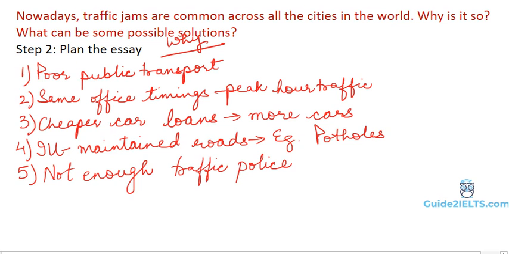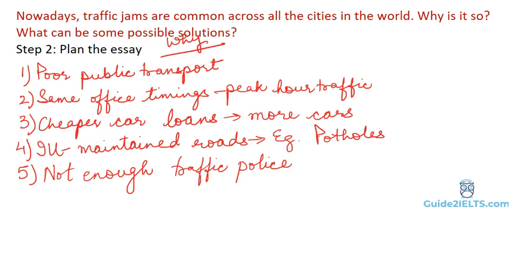A tip: if you can't think of points, try to think from somebody else's perspective. We are, after all, talking about a problem which people all over the world are facing. Try to imagine why there are traffic jams in some other parts of the world.